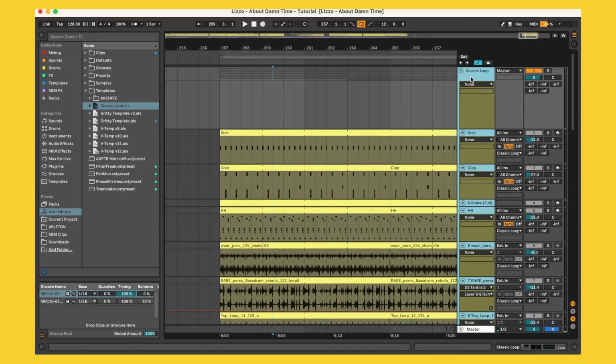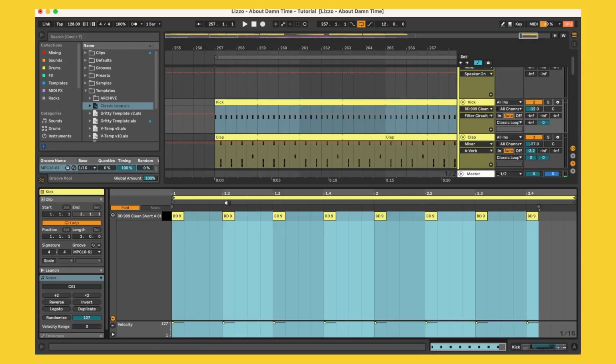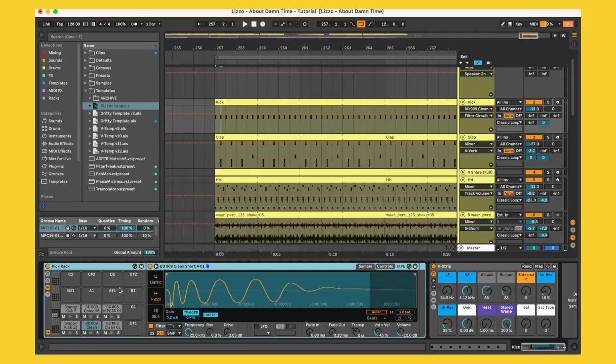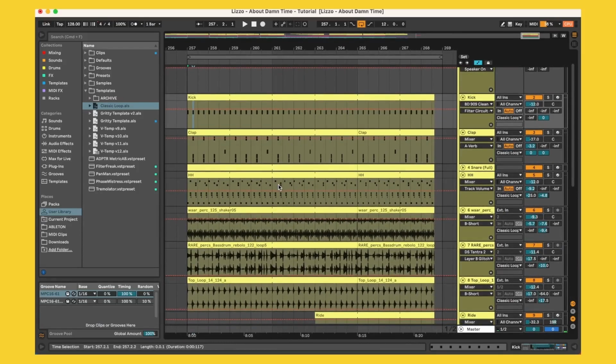And so what's nice about this is that you now have the flexibility of being able to go into the MIDI file here and then adjusting the pattern as you'd like to, but you could also then go into the actual instruments and change out any of the samples. So it's almost like having a loop in the fact that you get that quick ease of access, and you can have it in your project right away, but you also get the flexibility of not only being able to change up the pattern super easily, but also being able to easily change up the samples that are being triggered in your drum loop as well.